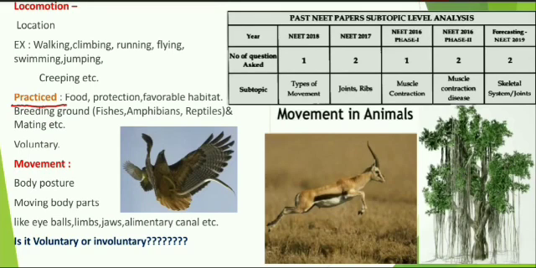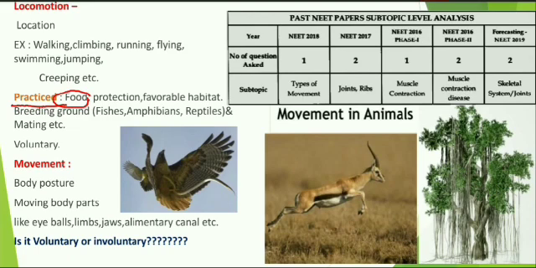Every organism on the earth performs locomotion for one reason or another, and there are so many reasons. Some of them I have mentioned here. First of all, food. As we know, food is a source of energy. Because of that, to get food, every organism moves from one place to another place.